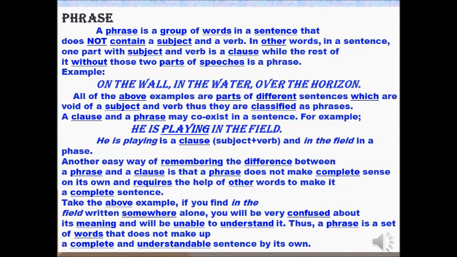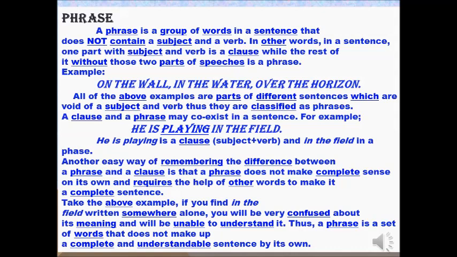On the wall. It was a group of words. It has meaning, but it doesn't have a complete meaning. If I come into the class and say on the wall, can you understand anything? Nothing, right? So this was a difference. In the water, over the horizon, everything. All the above examples are parts of different sentences which are void of a subject and verb, so they are classified as phrases. It is also a group of words, but it never makes a complete sentence.